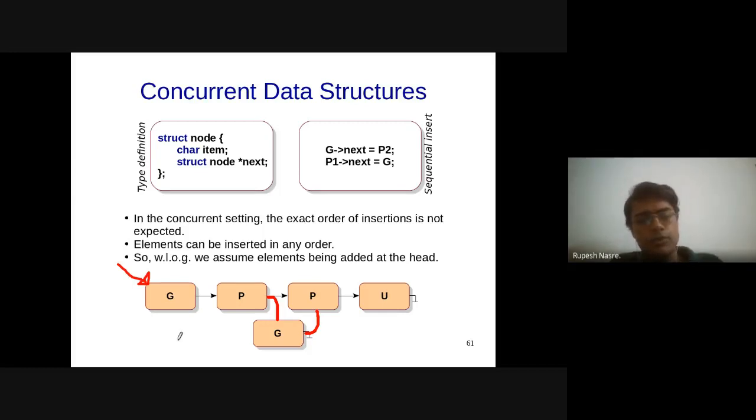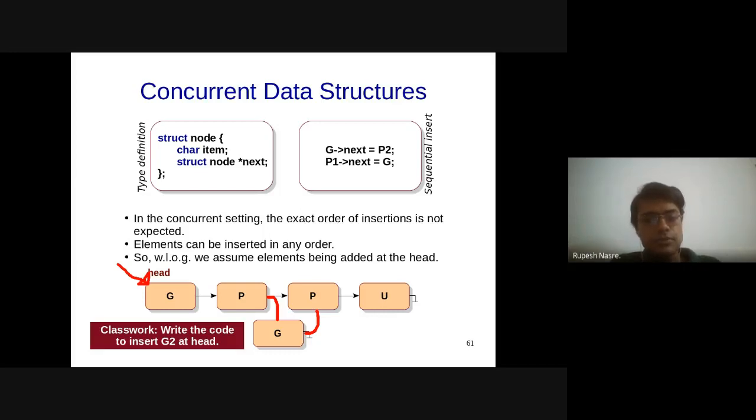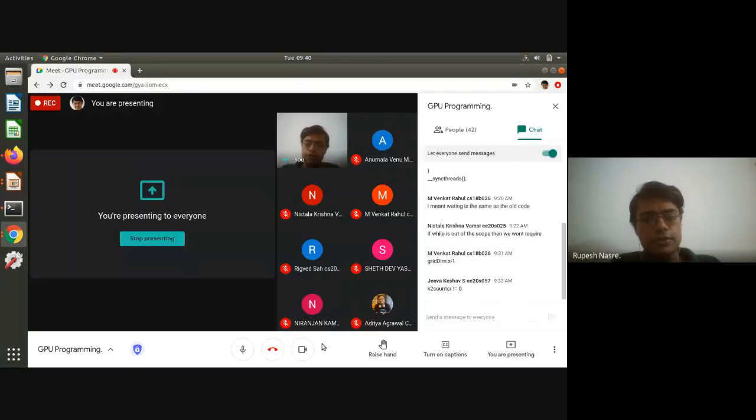With this background, can you try writing the code corresponding to inserting this G2 at the head node? It's not getting added between GPGPU, but just think that you are inserting it at the head node. So please try that and let me know if there are any issues.